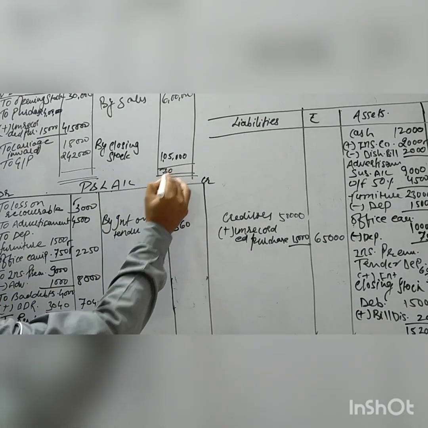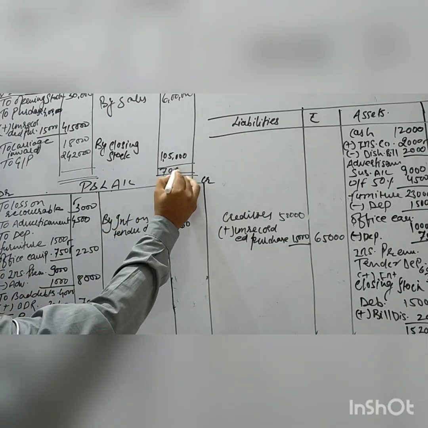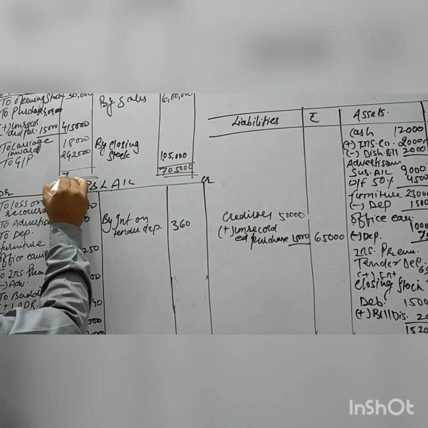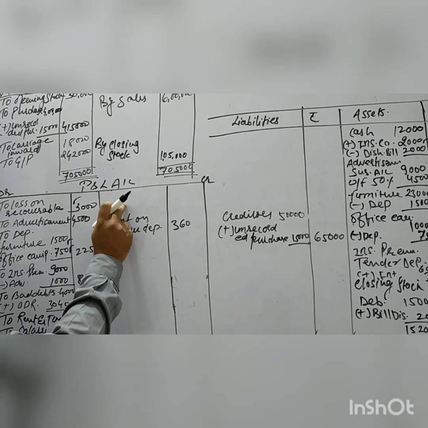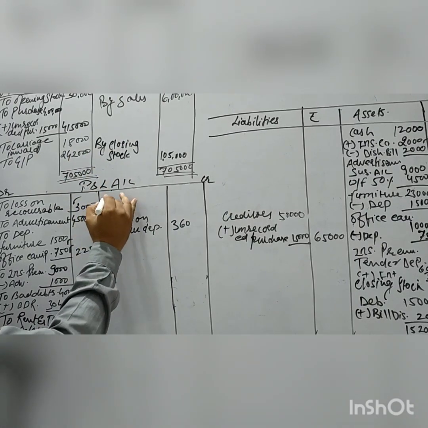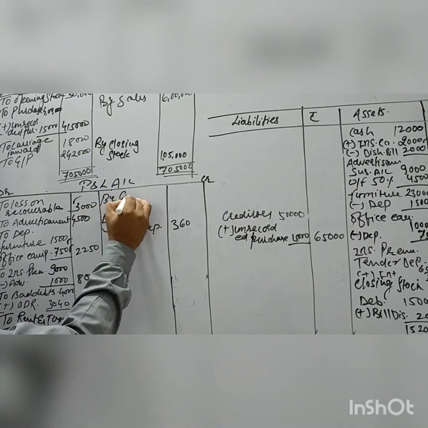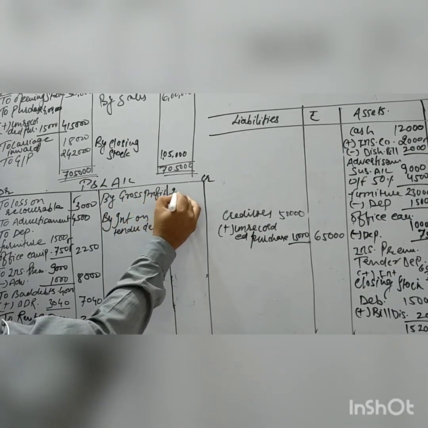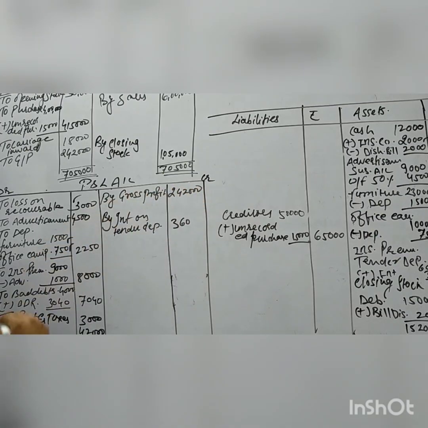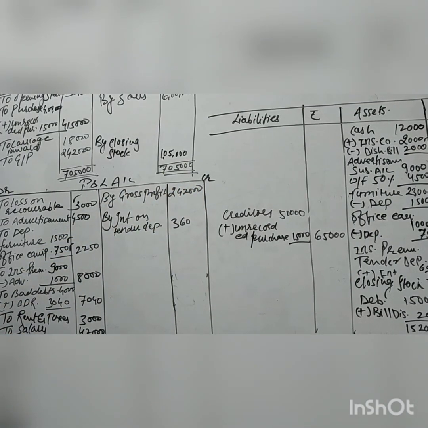Here the total value is 7,05,000. This gross profit will be transferred to the credit side of the P&L account as gross profit, 2,42,000. Now close this account.